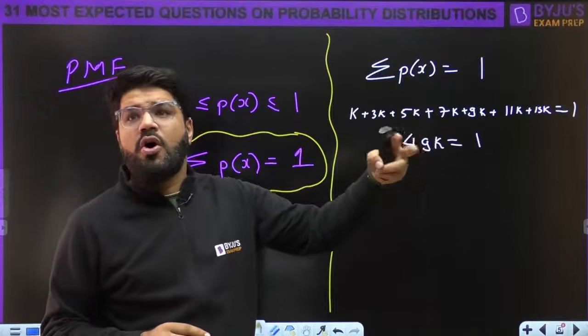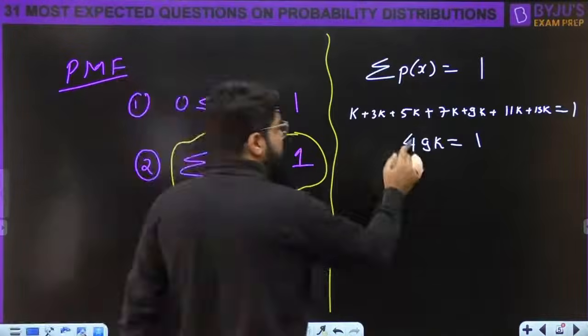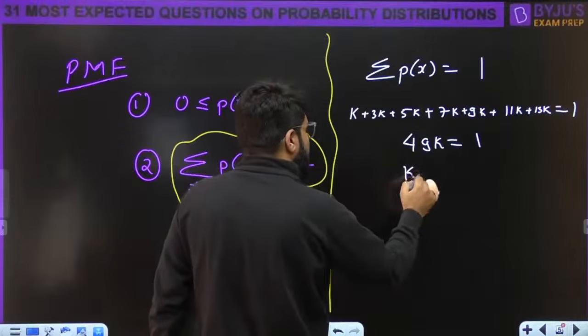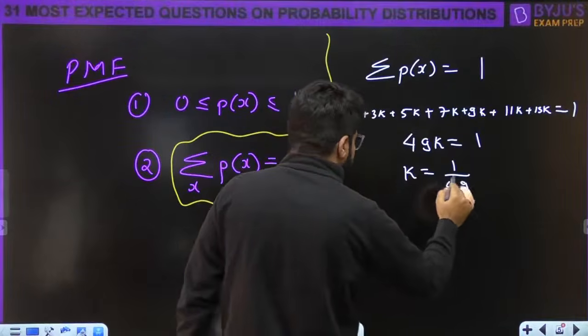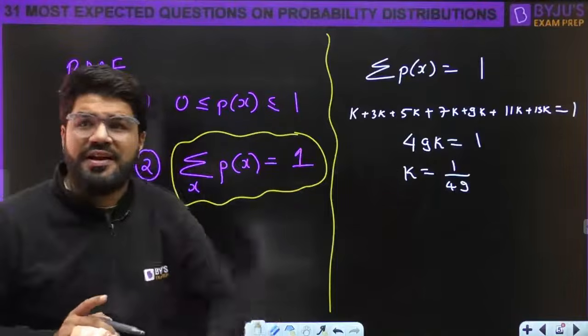Summation of the first 7 odd natural numbers is given by n square, right? So k becomes 1 upon 49. Ye to ho gaya k. The direct question can also be: find the value of k.